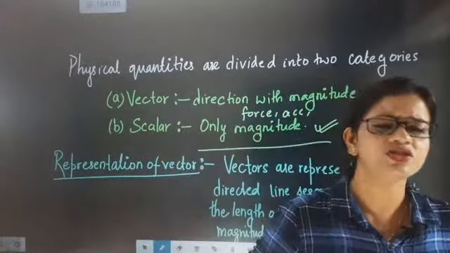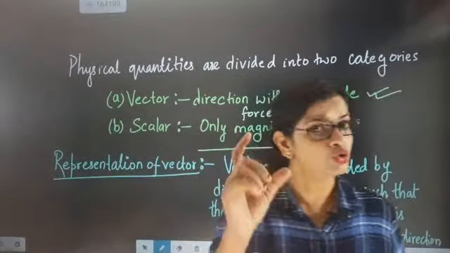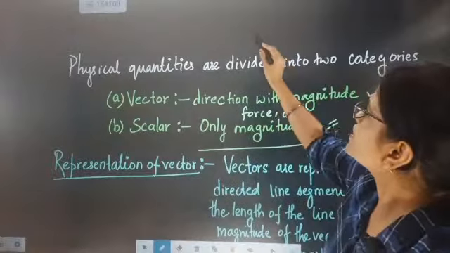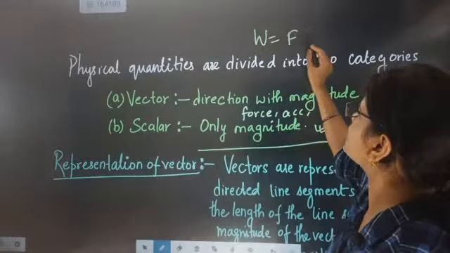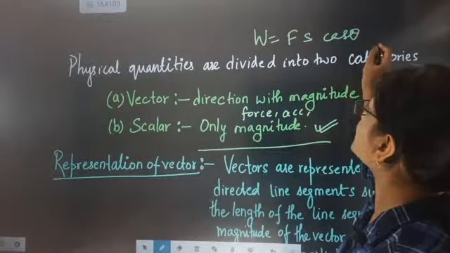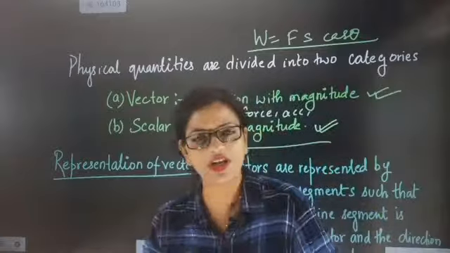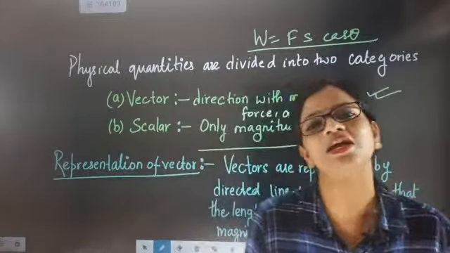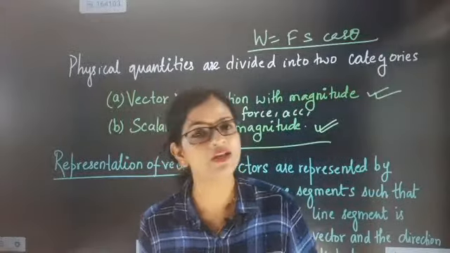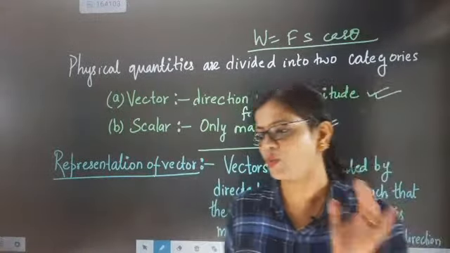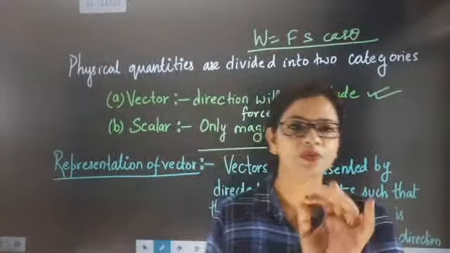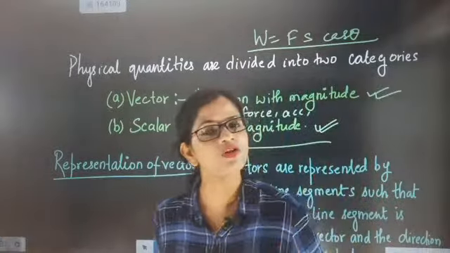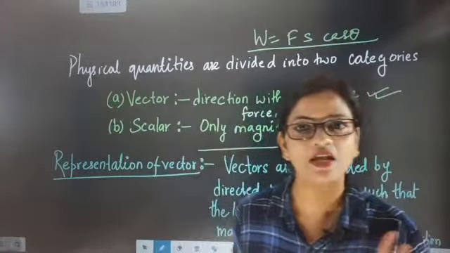But the next important point: I asked you what work and energy are. See, work and energy have magnitude. Work is the dot product, Fs cos theta. When we write it as Fs cos theta, in coming time I am going to teach about it. For now you have to understand that work and energy are scalar quantities. They do have magnitude, but they don't have direction. Since they have magnitude but no direction, they are called scalar quantities.